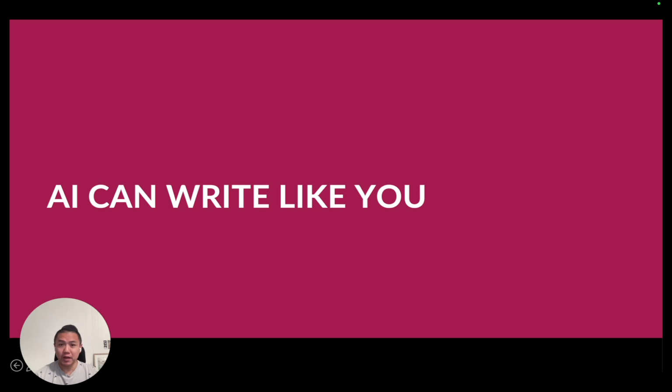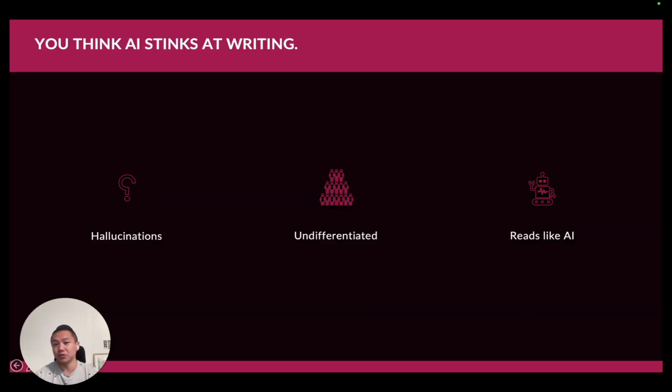I'm going to prove to you that you can get AI to write just like you do, or at least get pretty close. If you've ever used AI to help you write something, you run into a few problems. First, the hallucination problem. It just makes things up, things that are totally untrue. Second, the differentiation problem. It says the same things that everyone else is saying. It sounds just like any other podcast or webinar or article out there, whatever it is that you're writing.